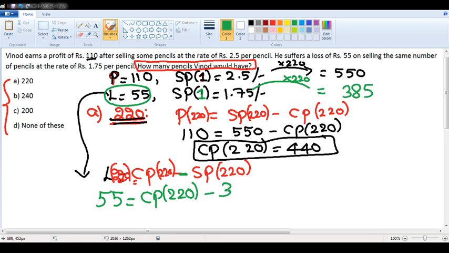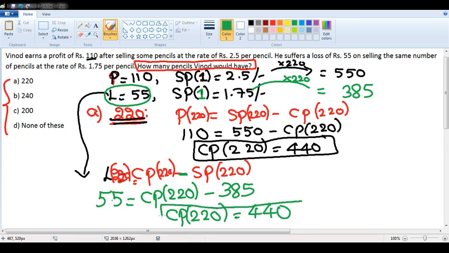Same logic: CP of 220 pencils is 385 plus 55, which is 440. That means cost price of 220 is 440. With the second condition also you are getting the same cost price of 440. Because both conditions match when I assume the first option as 220, my assumption is correct. Answer for this is 220.